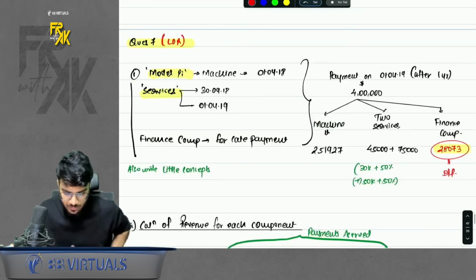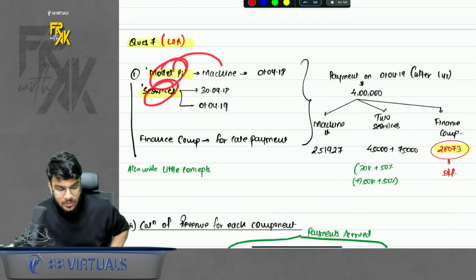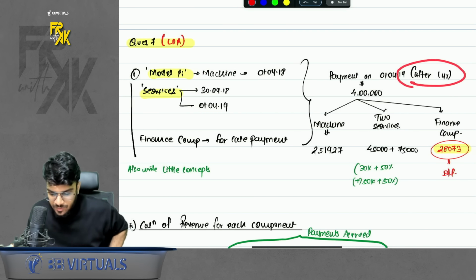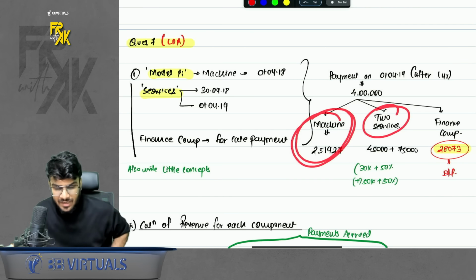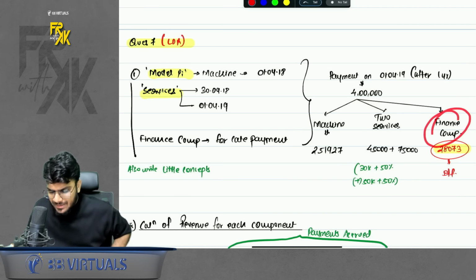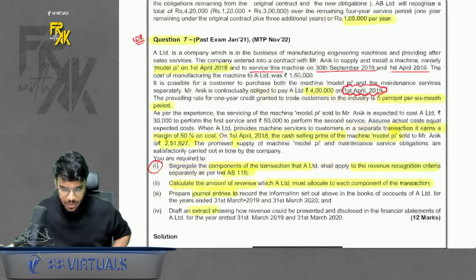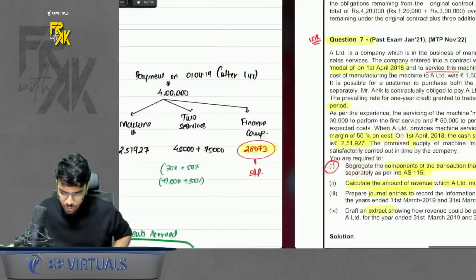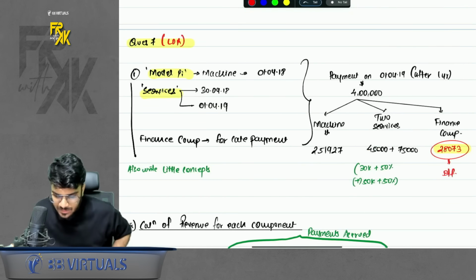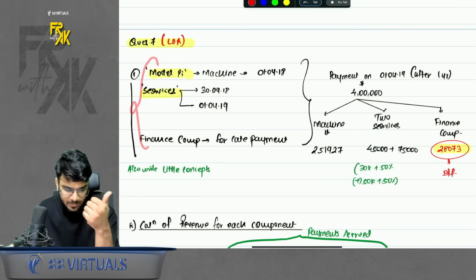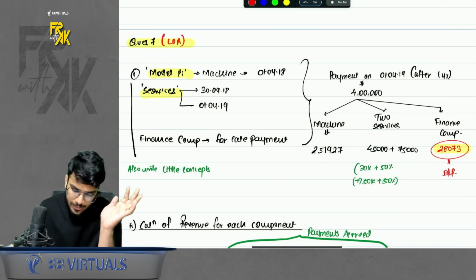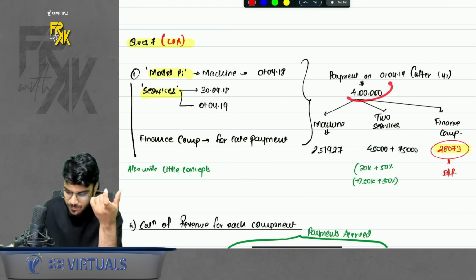See, question number 7. We are giving this machine and these 2 services. Because the payment is received after 1 year, we will charge for some finance component also. The SSP of the machine and services are given in the question if you read it carefully. The balancing figure I will treat as the finance component. Now how to account for this? They want us to separate the 4 lakhs between all the 3 parts. So first, how many components do we have? We have 3 components: machine, services and finance component.